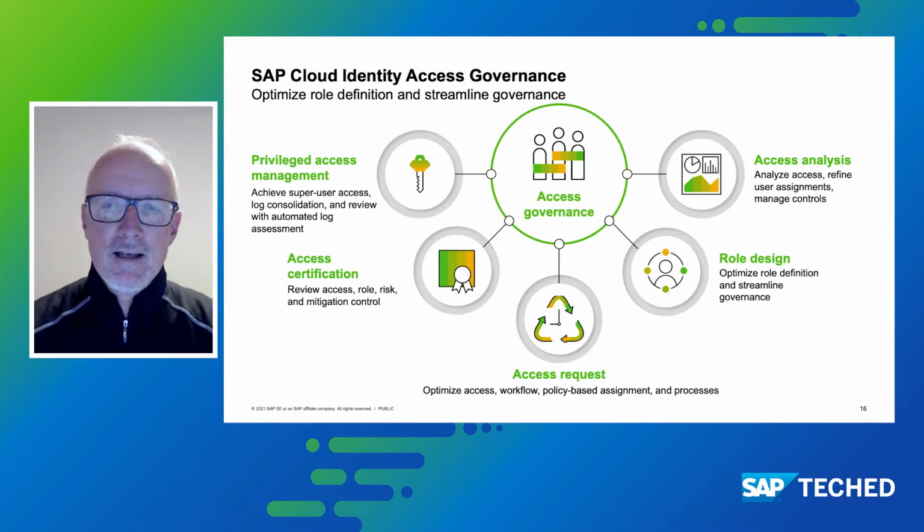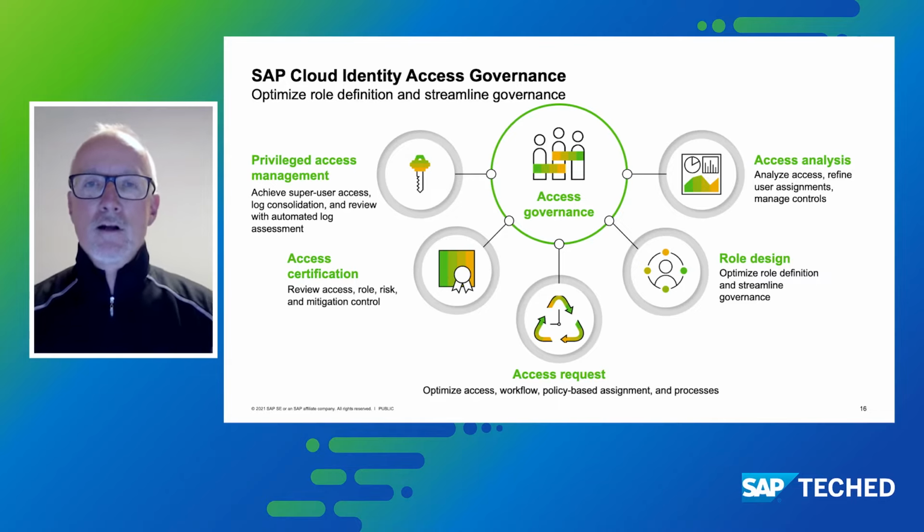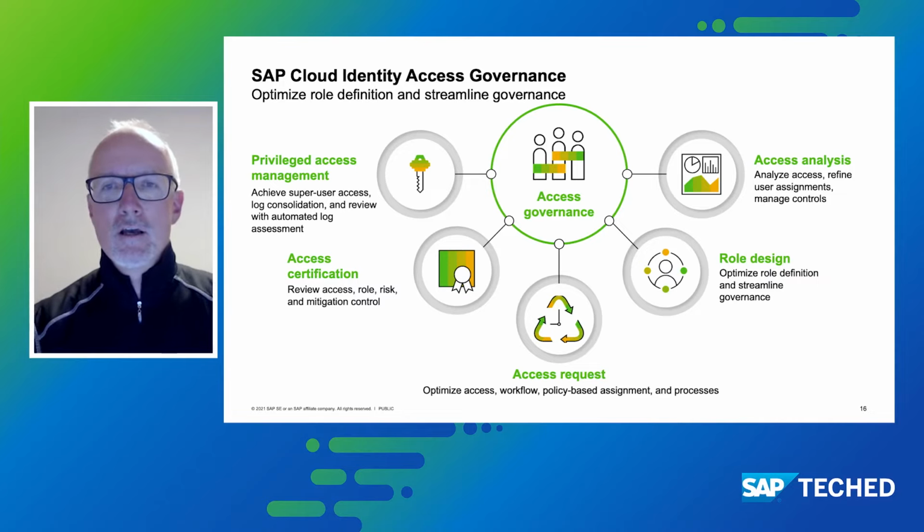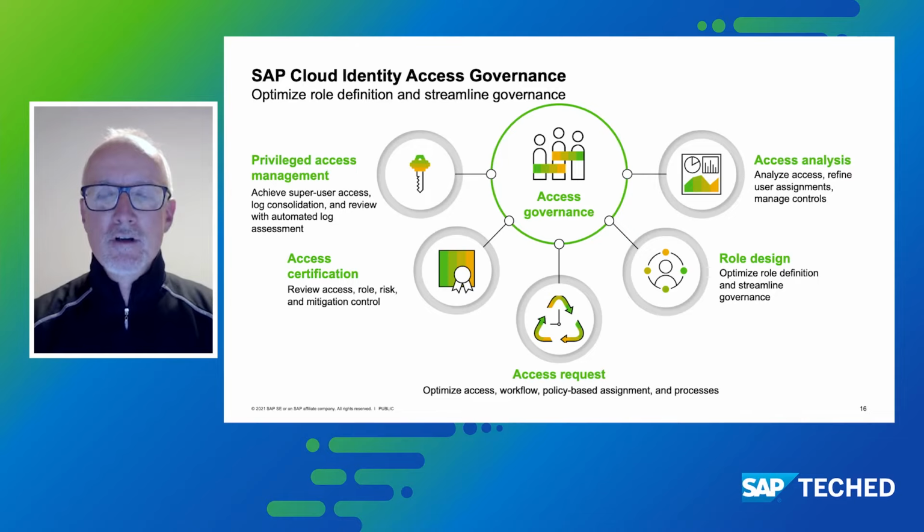In SAP Cloud Identity Access Governance, we have a comprehensive set of business functionalities and processes to manage the user and authorization part of intelligent enterprise scenarios in S/4HANA and other cloud applications. With access analysis, we analyze cross-system all authorizations and entitlements of a user, identifying potential segregation of duty conflicts and critical authorizations in order to have an option to mitigate those risks, refine the assignments of roles and groups, or implement mitigation controls themselves.